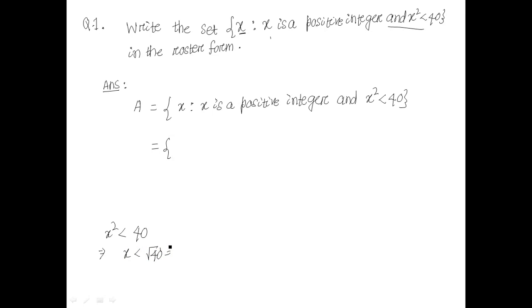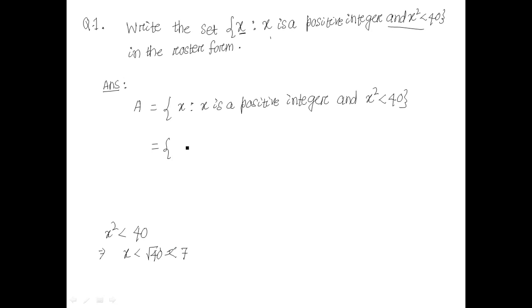What is the square root of 40? That is 6 point something, so it is less than 7.